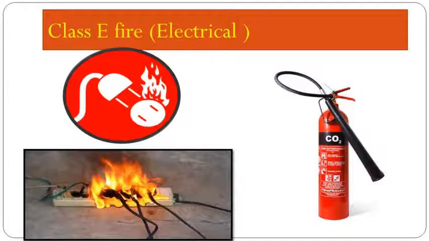Now student, here carbon dioxide is also called dry ice. Now why is this used in fire extinguishers? So carbon dioxide does not support combustion, and when it is sprayed on electrical appliances, it stops the supply of oxygen and it will easily extinguish the fire.